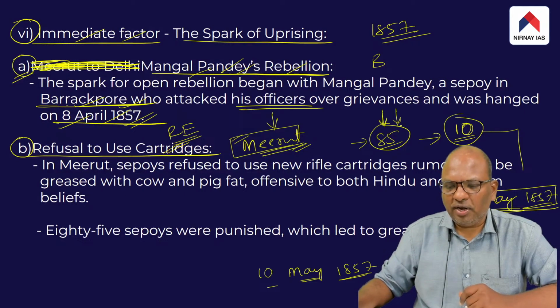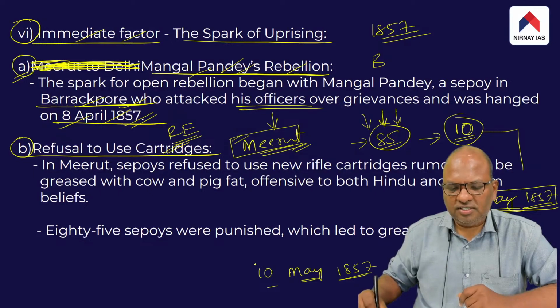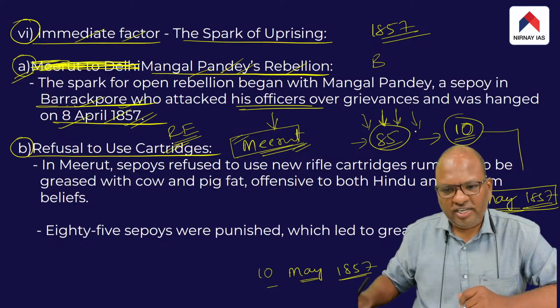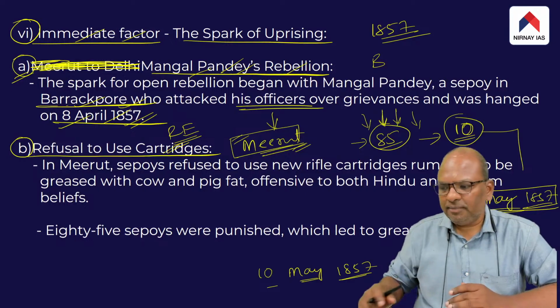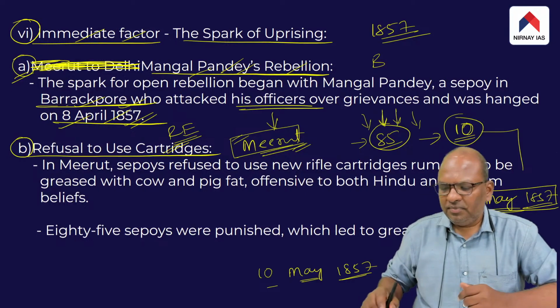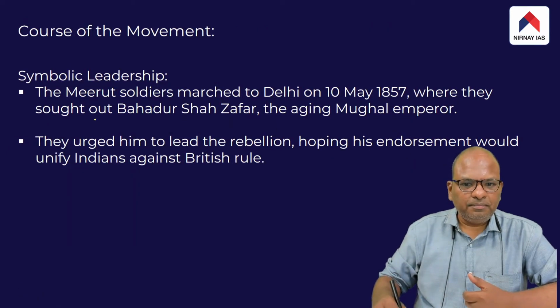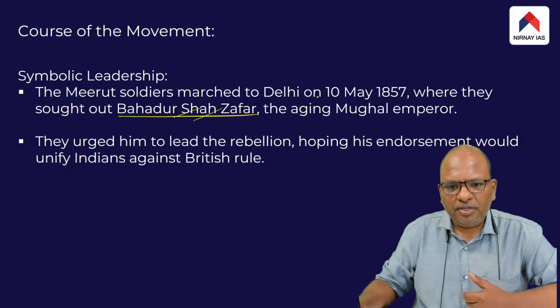Basically, 85 sepoys were arrested by the British, and these revolters, the soldiers of the Meerut regiment, succeeded in getting these 85 sepoys released. Thereafter, the soldiers of the Meerut regiment proceeded to Delhi, and in Delhi they requested the Mughal ruler Bahadur Shah Zafar to accept the leadership of the revolt.